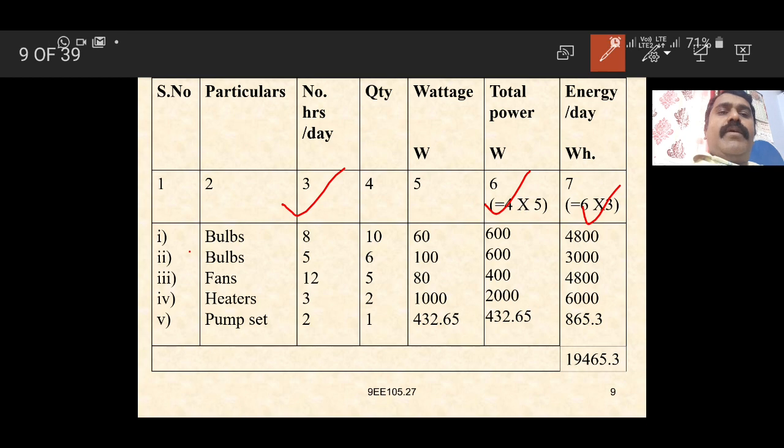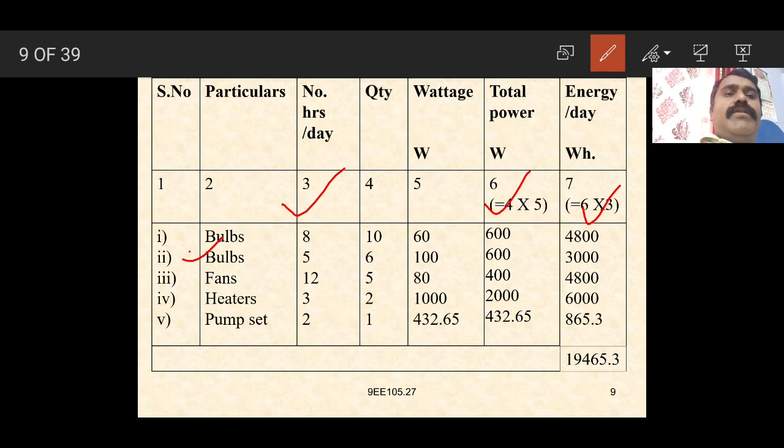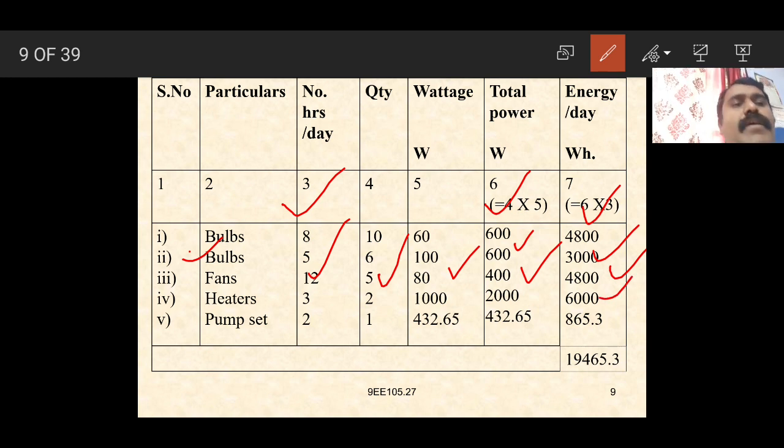Next, the bulbs again: number of hours per day working 5, quantity 6, wattage 100, total power 100 into 6, that is 600, and 600 into 5 is 3000. Fans: 12 hours, quantity 5, wattage 80, total power 400, and 400 into 12 is 4800 watt hours. Heaters: working 3 hours, quantity 2 heaters, each rating 1000, total power 2000, and 2000 into 3 is 6000, that is the energy per day.